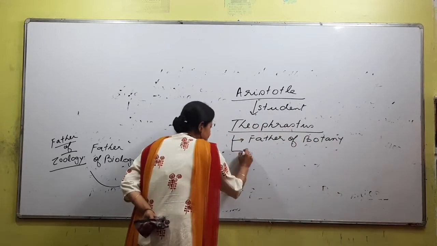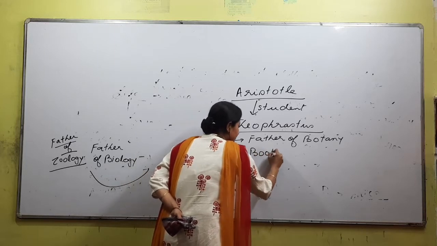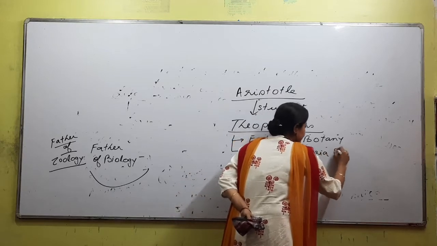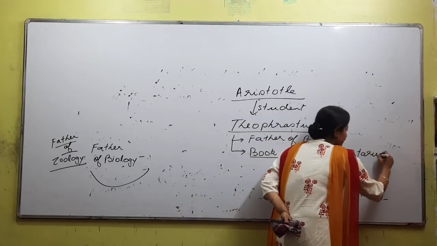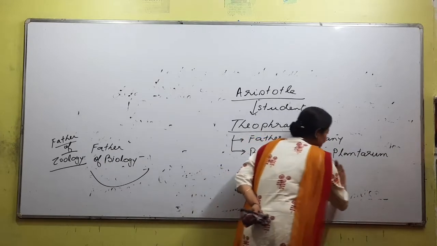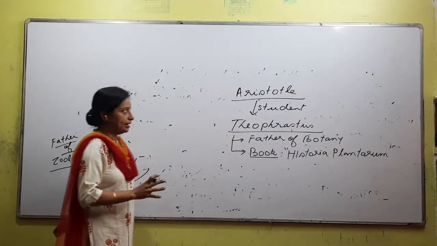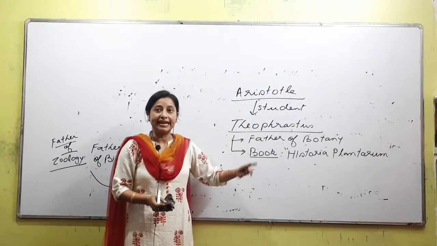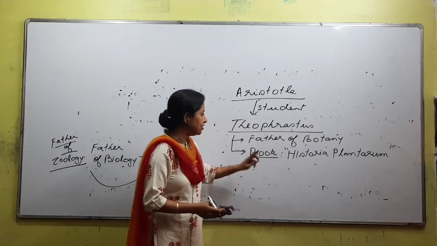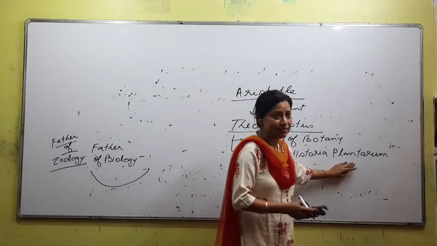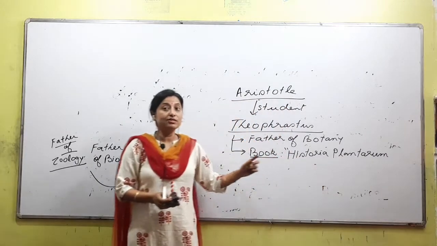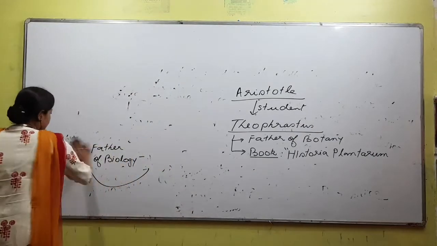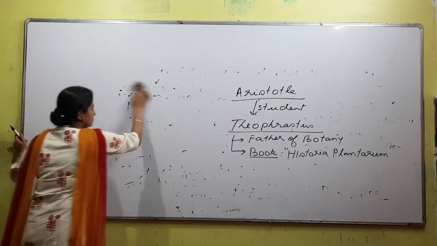Second information about him: he has written a book, named Historia Plantarum. What does the book consist of? You will read many books and names of many scientists, but what is there inside the book, all this information would be in your second lesson, not now. As of now, father of botany is Theophrastus, and he has written a book called Historia Plantarum. As the name suggests, it is about plants. This book had the names of all the plants that were present at that time.